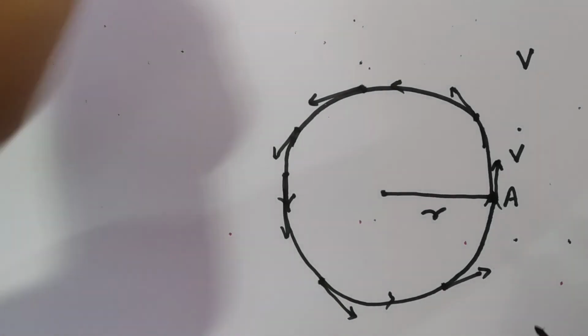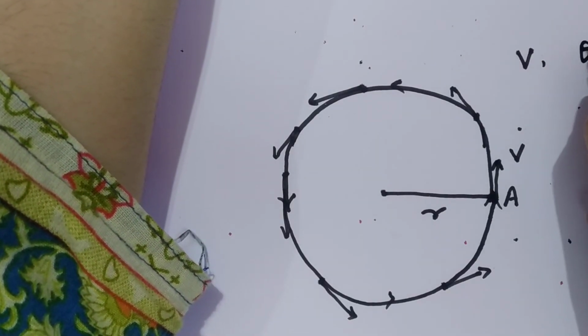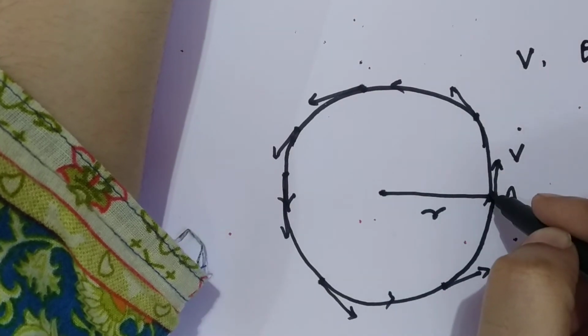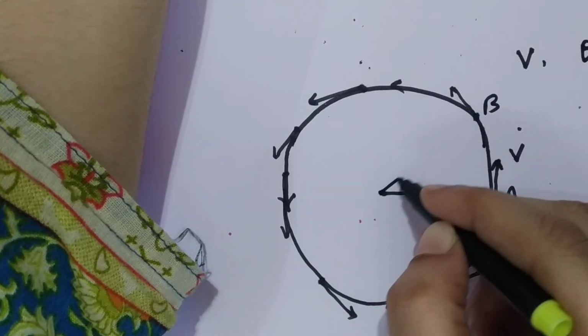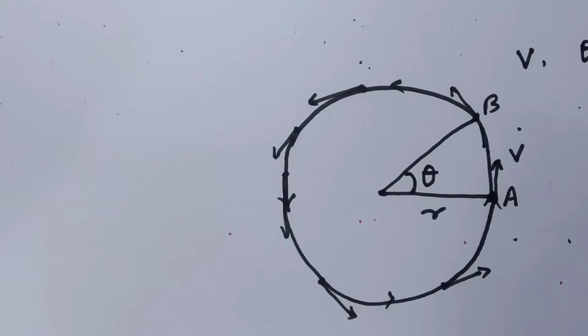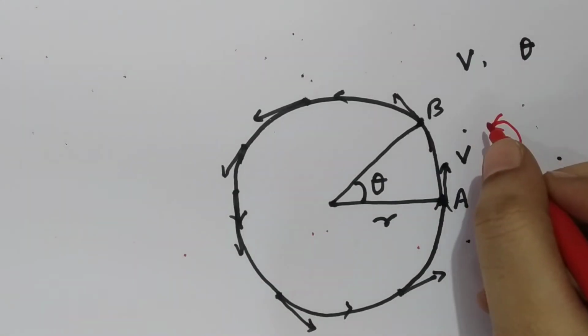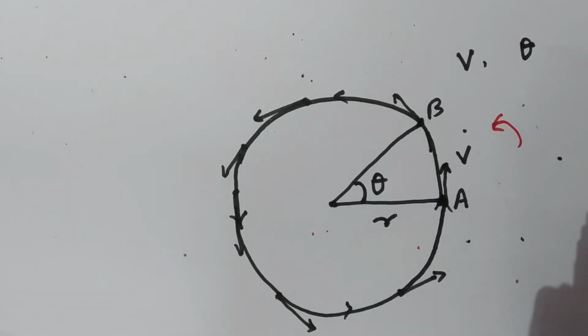Now the next is the direction of angular displacement. Let the particle move from point A to point B. Theta is the angular displacement. So how will you show the direction of angular displacement? As the particle is rotating along the circumference of a circle in an anti-clockwise sense, you will say that this anti-clockwise sense is the direction of angular displacement.